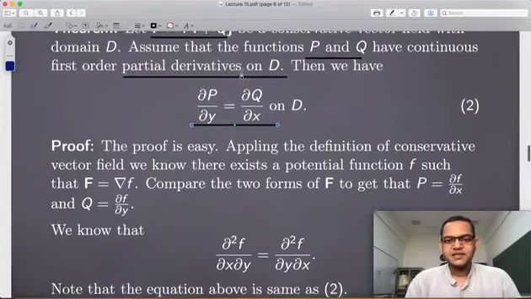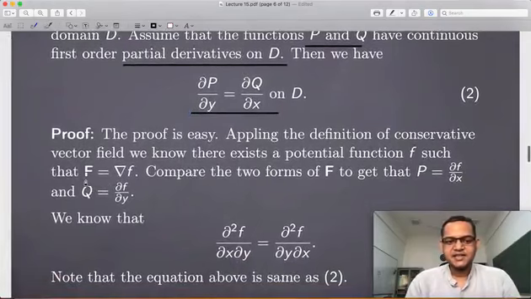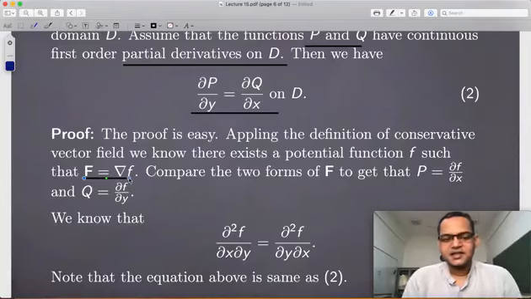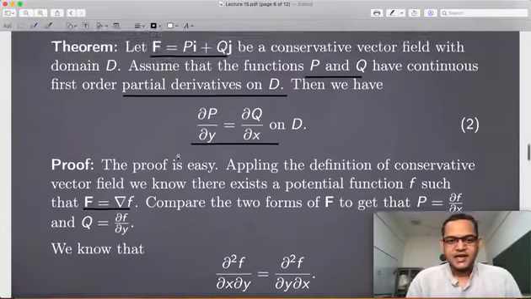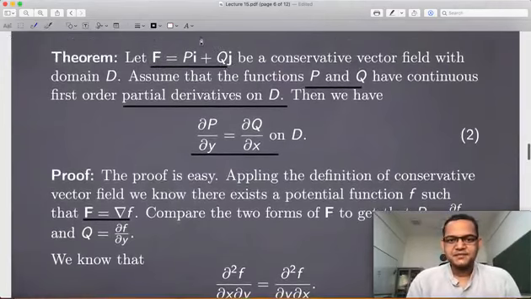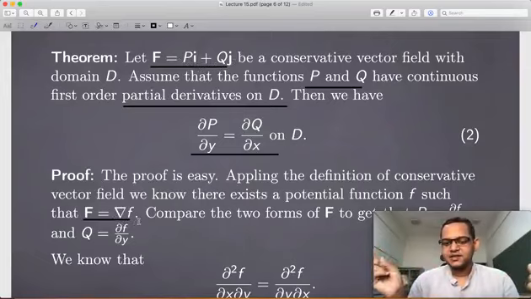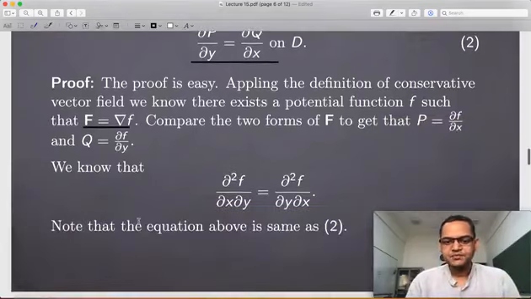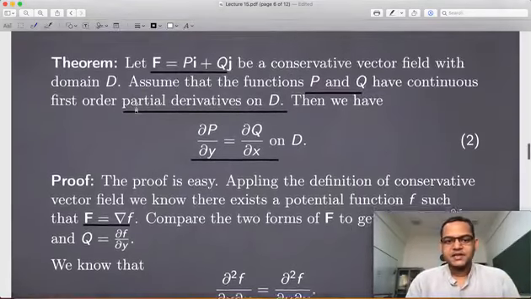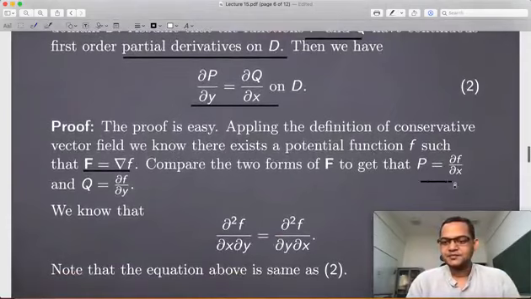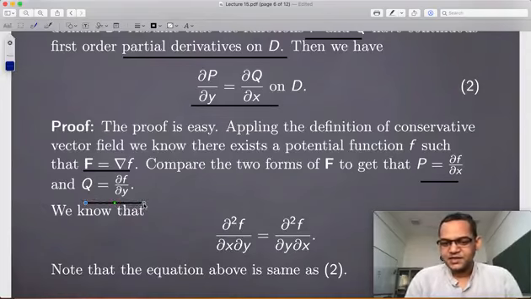So what we are saying is that this vector field is conservative, so there is a guarantee that it's written as the gradient of a potential function. So you do that. Now I have this capital F given via this P and Q, and also it is given as gradient f. So these are two vectors. You compare the components, and what you get is that P has to be del f by del x and Q has to be del f by del y, isn't it?